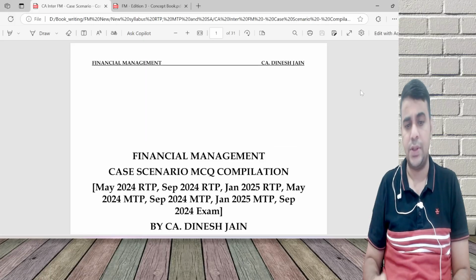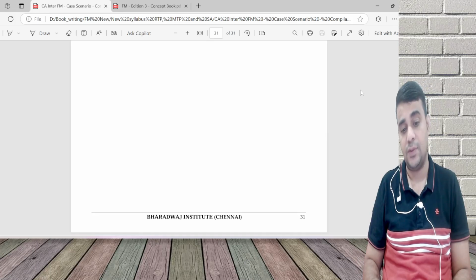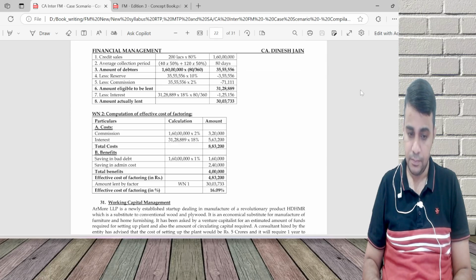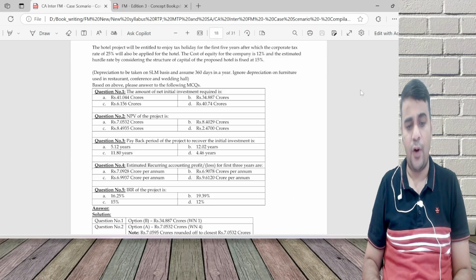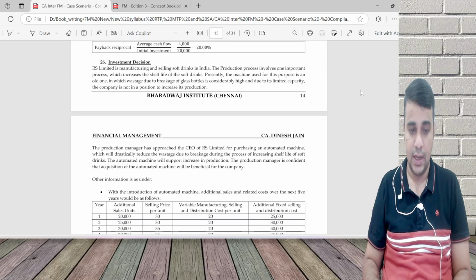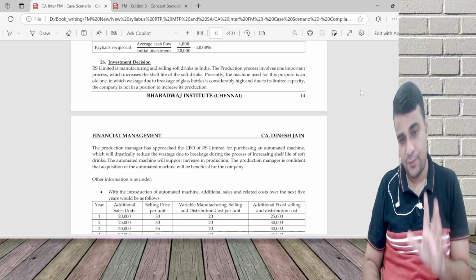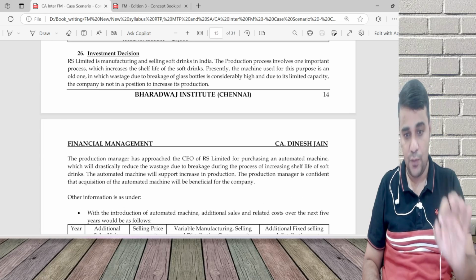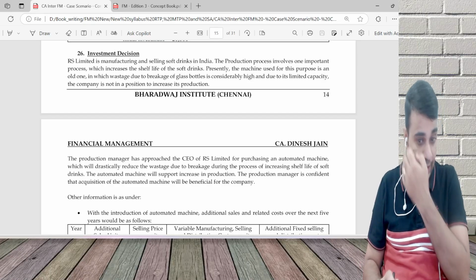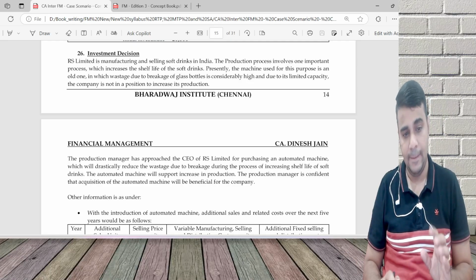I'm going to start with this compilation which has a variety of questions. I'll tell why I'm following a different order. You'll understand because I want to explain those techniques which I'm talking about. I'm going to start with question 26, page 14. This question came in September 24 exams. I will start reading the question. You can pause and read it for your understanding.